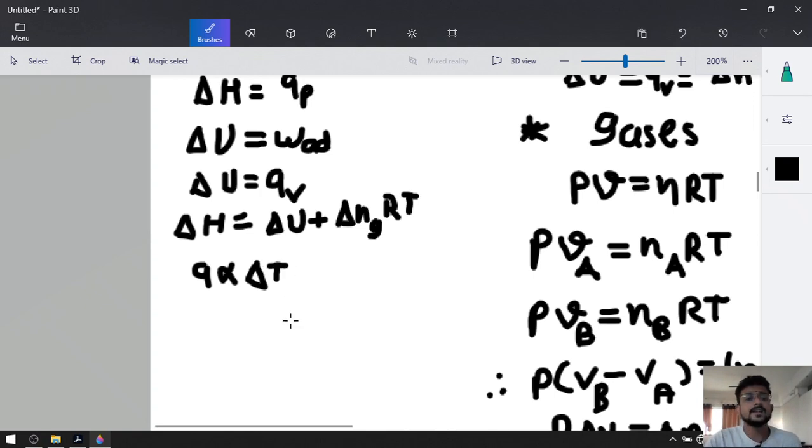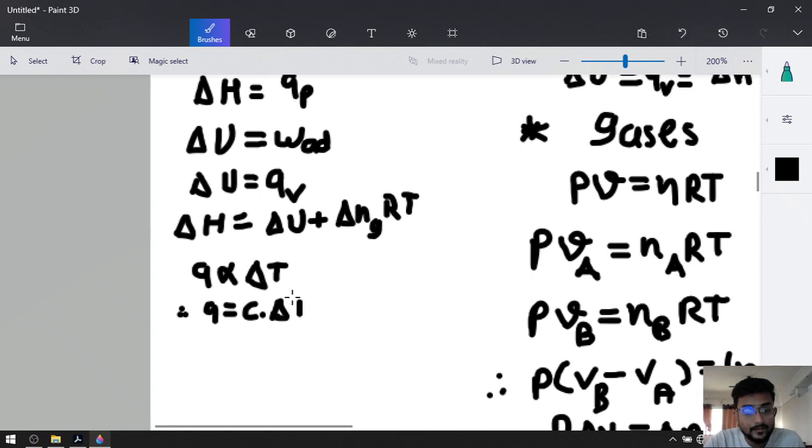If you increase the temperature, Q of the system will increase. If you decrease the temperature, Q of the system will decrease. That's why if we replace this proportionality sign with an equal sign, we will get one constant, and that constant is known as the heat capacity C.